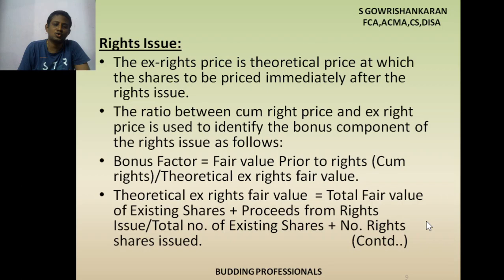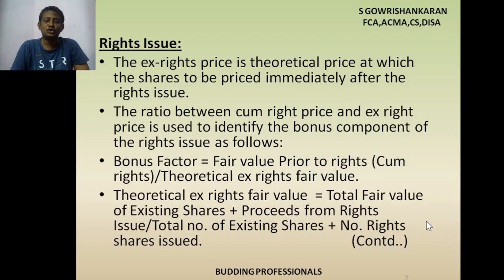What are the proceeds from the rights issue? 10,000 into 90. So 10,000 into 100 plus 10,000 into 90, divided by